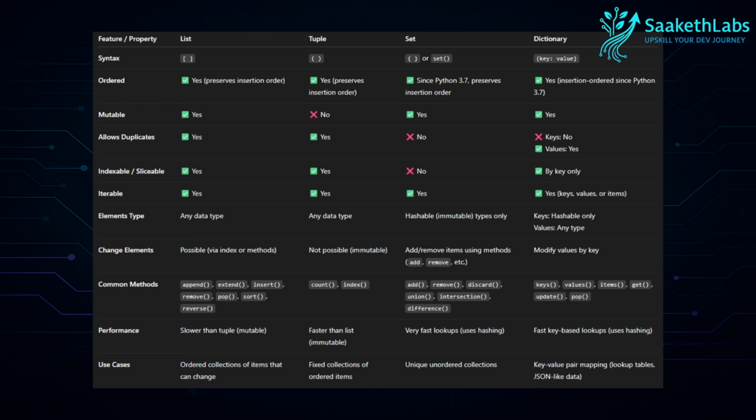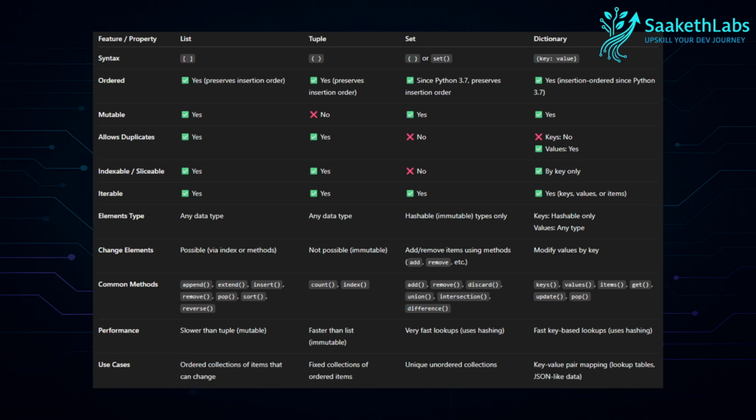As we access the elements of lists using indexes, the list needs to be ordered. Same goes with the tuple as well. During our previous lessons, we have seen that Python sets didn't preserve the order. The version of Python that I am running is 3.14, but starting from Python 3.7, the insertion order for sets is preserved. And same goes with the dictionary as well. Starting from Python 3.7, the order is preserved.